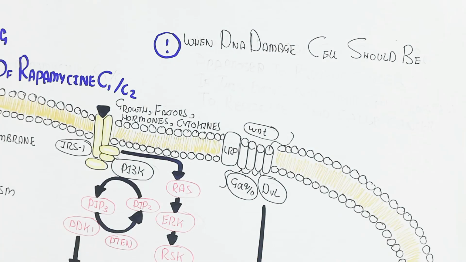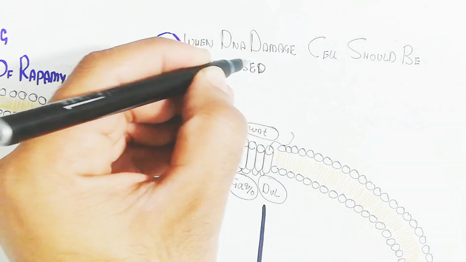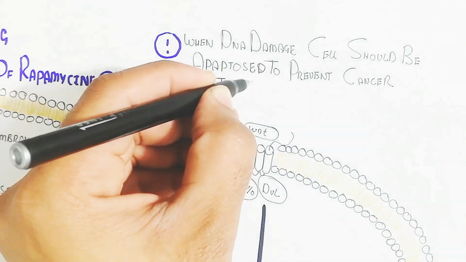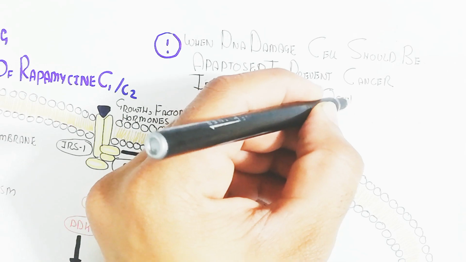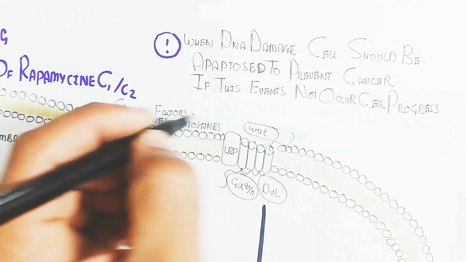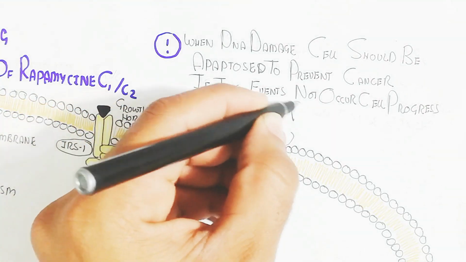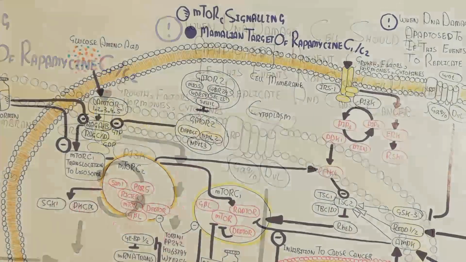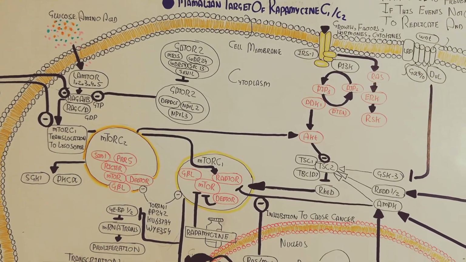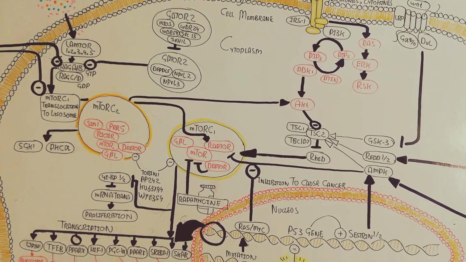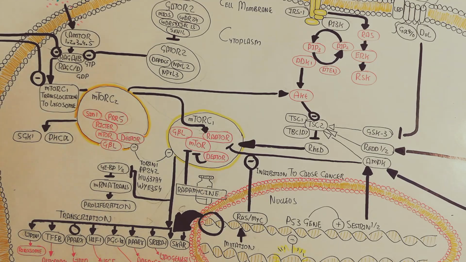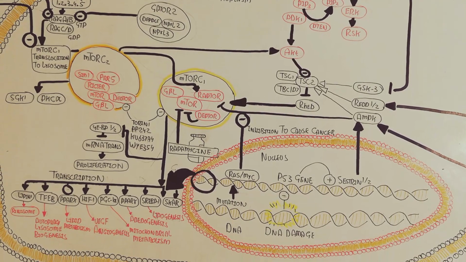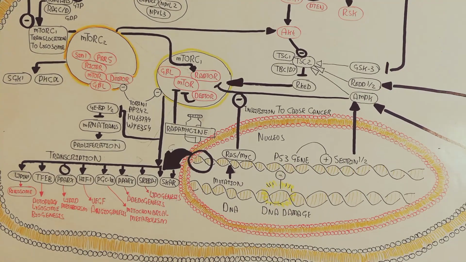So anyhow, when a DNA damaged cell should be apoptosed to prevent cancer. If these events do not occur, the cell progresses to replicate and cause cancer. So the simple summary for understanding throughout the video is that when DNA is damaged, the cell should be apoptosed. If not, it will lead to proliferation, which will lead to uncontrolled cell division due to the mutation and cause cancer. So I hope this makes sense.